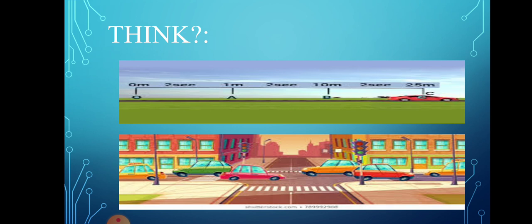It is very difficult to pass the object or the observer from one position to another, because there is huge traffic, so we can't do anything. So what is the difference between these two figures? In the first, the car is moving at equal intervals of time and equal distance, whereas in the second, the car is moving at unequal intervals and unequal distance.